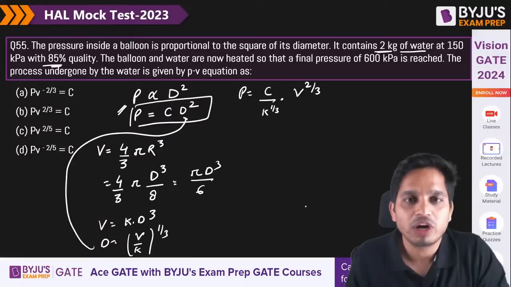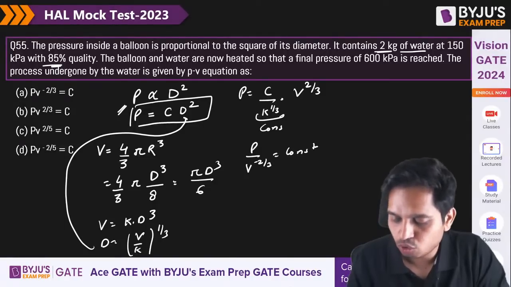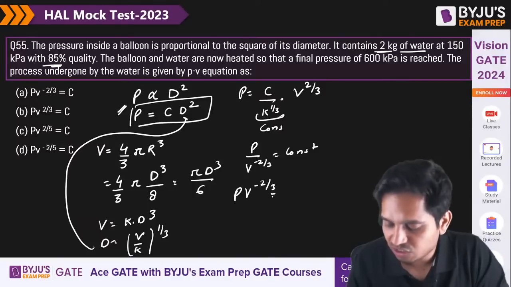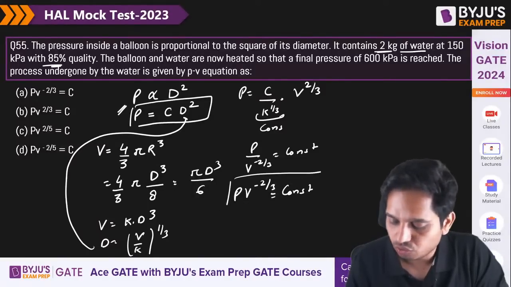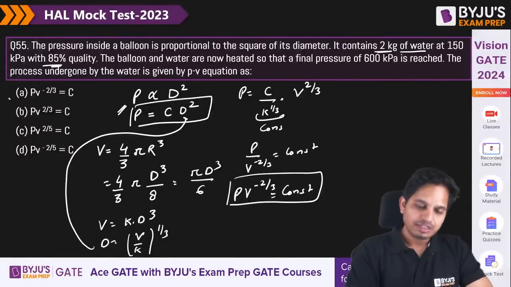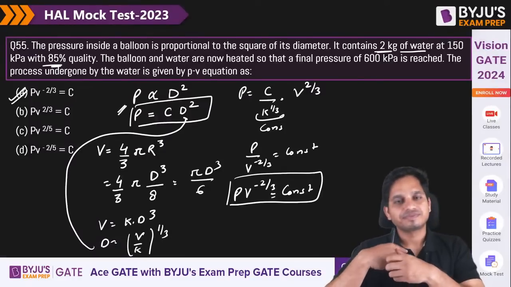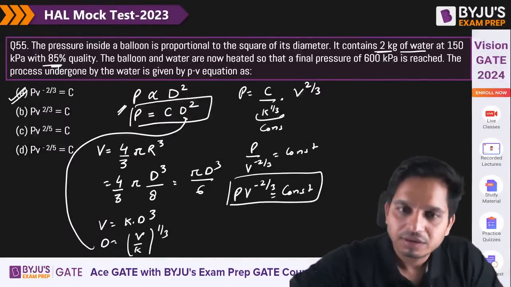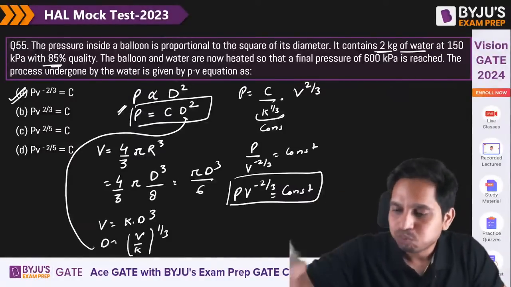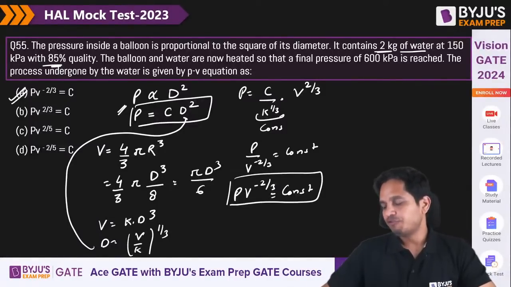V to the power 2 by 3. Now this is again a constant. I can write P upon V to the power 2 by 3 is equal to constant, so P V to the power minus 2 by 3 is equal to constant. Again, a simple question, only a little concept is required. That's all, nothing else. So A is the right answer. Got it? Should we move ahead? Any doubt till now? Yes, 55A.